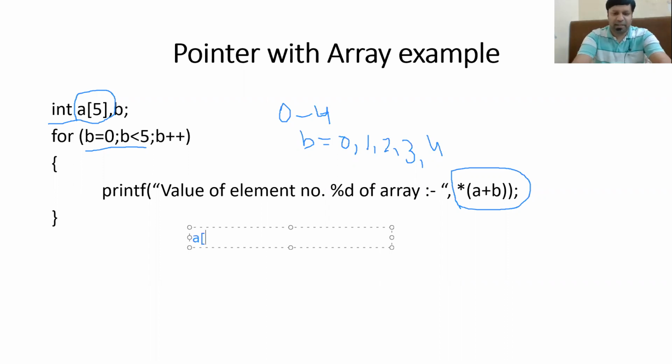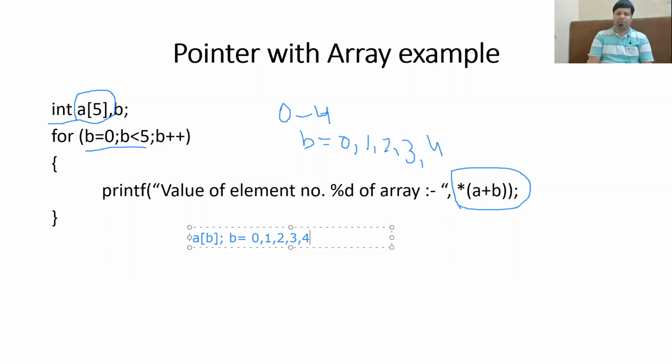We can do that by simply typing a of i, sorry, not a of i, because we are using b, so a of b. Now value of b will be initialized to 0, and then it will be incremented 1 by 1 up to 4. So just see that initially a of b means a of 0, then a of 1, then a of 2, and then a of 3, and then a of 4.